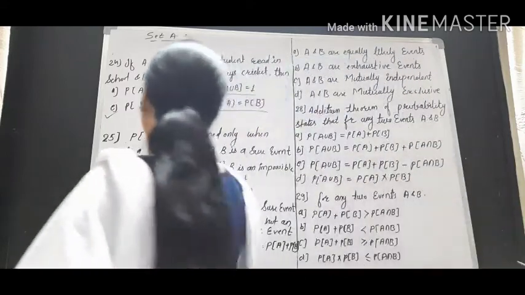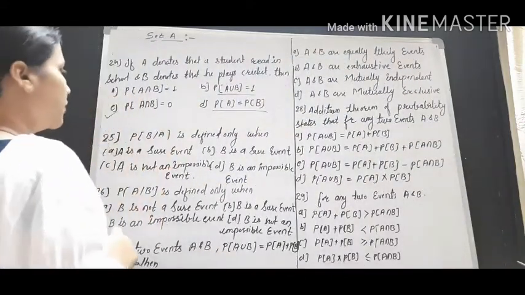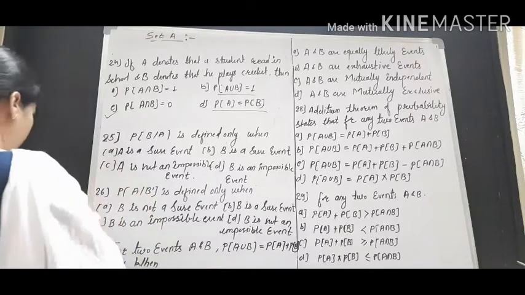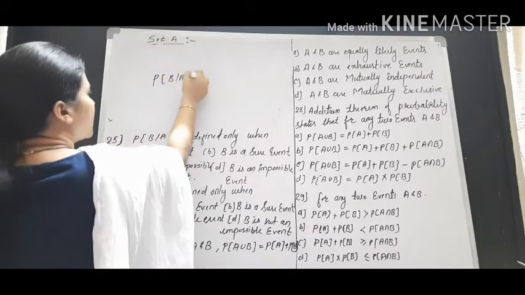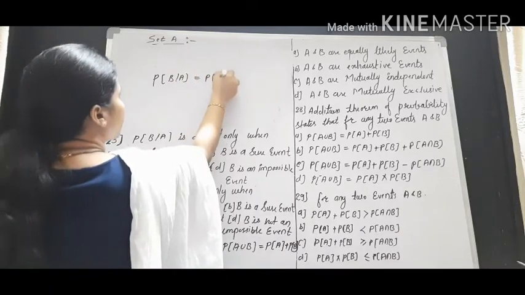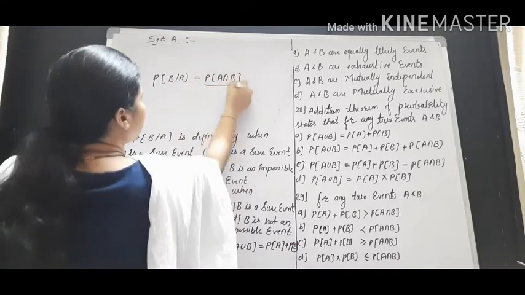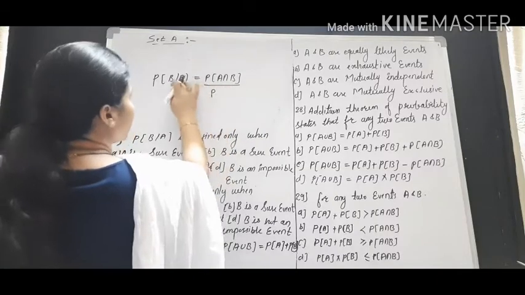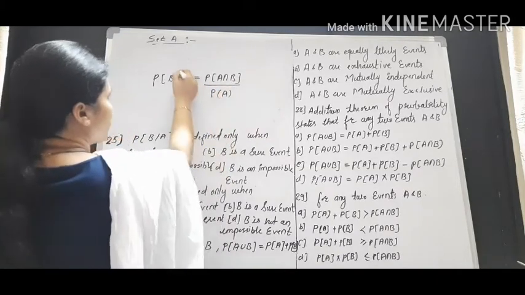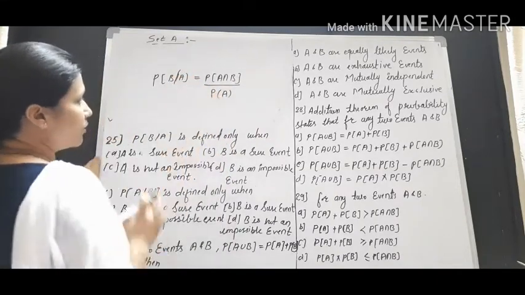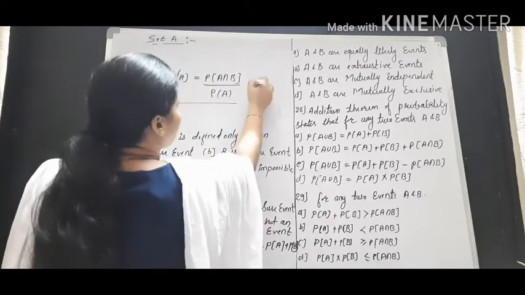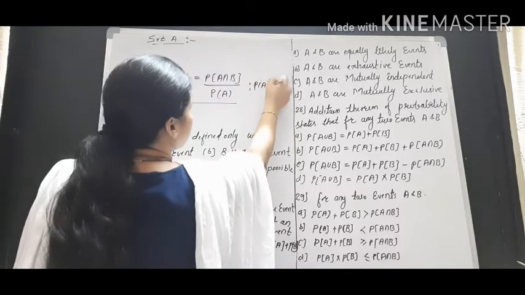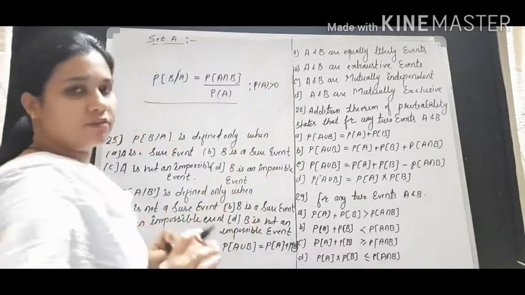The 25th question is: probability of B given A is defined only when. So what is probability of B given A? Probability of B given A is equal to probability of A intersection B upon probability of A. Whatever comes after the given line goes in the denominator, and whenever we write this formula, we should say that the denominator is non-zero, meaning probability of the denominator is always greater than 0.